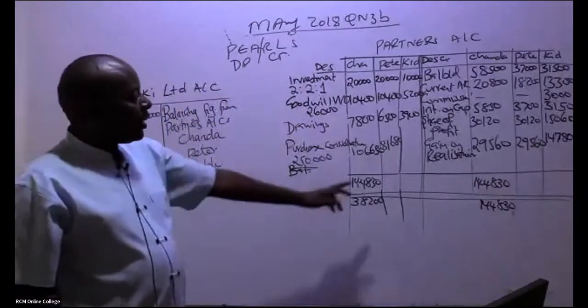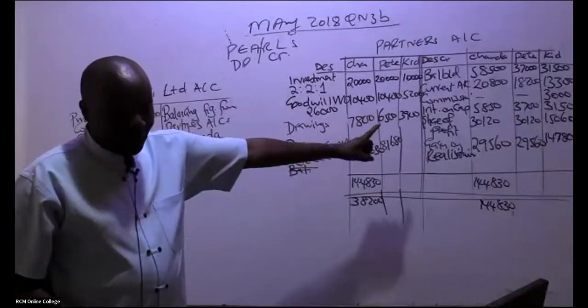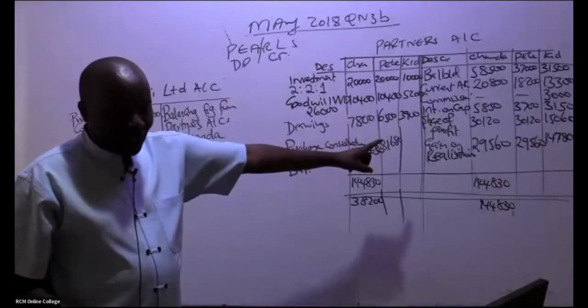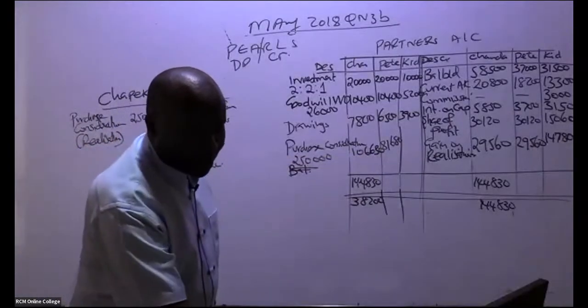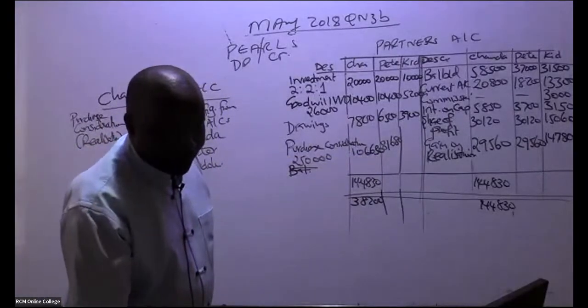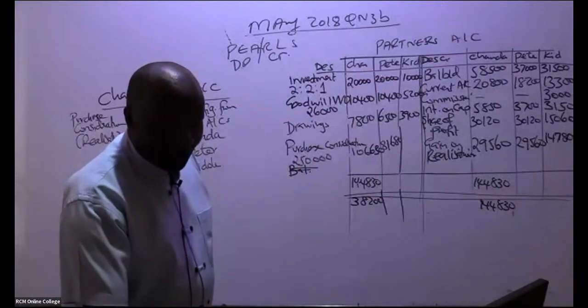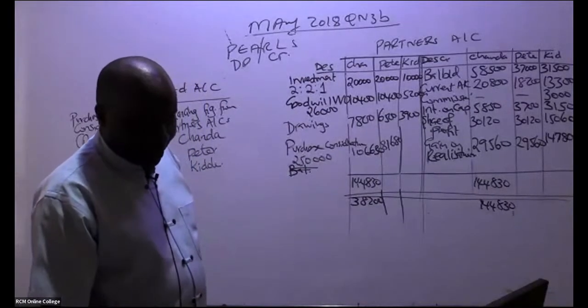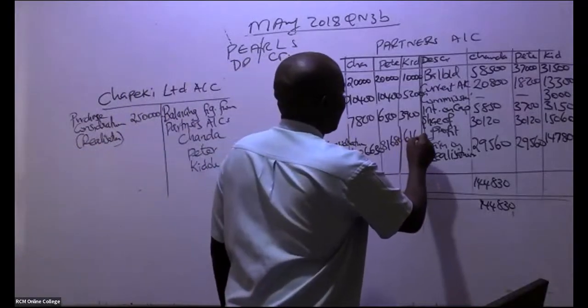How about balancing figure for Kidole? Kidole Sambusa. 62,690. 62 or 61? Be keen. 61,690.